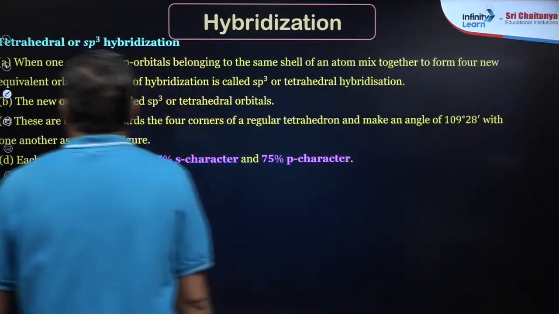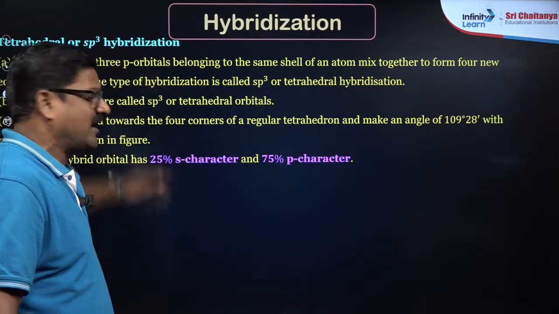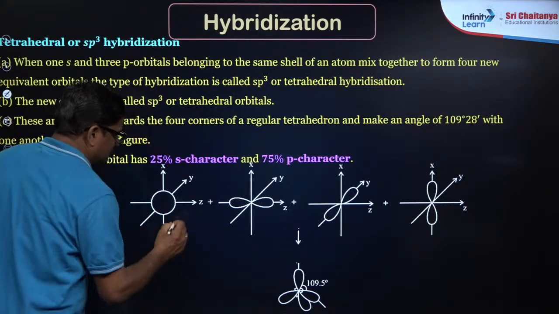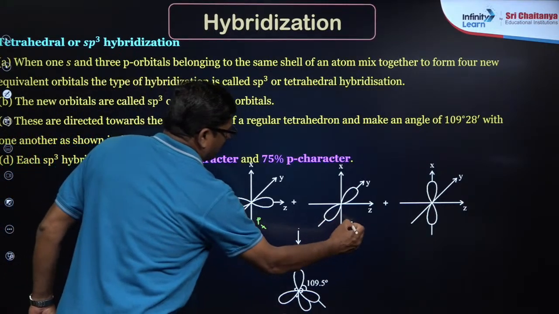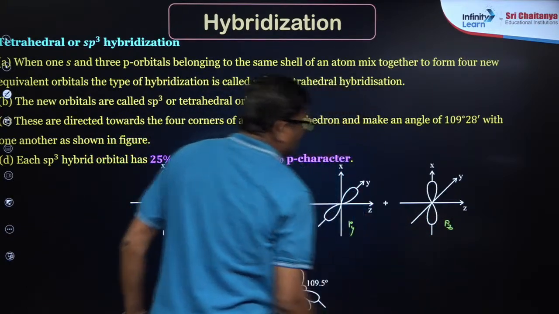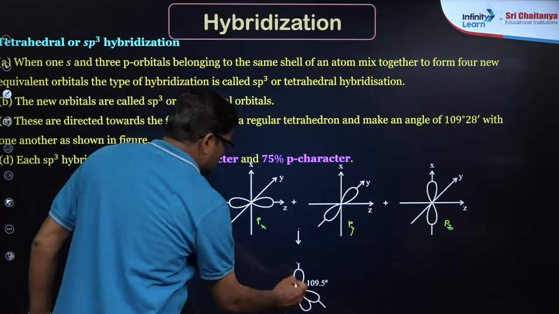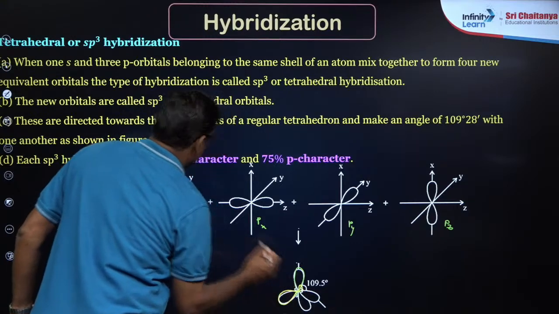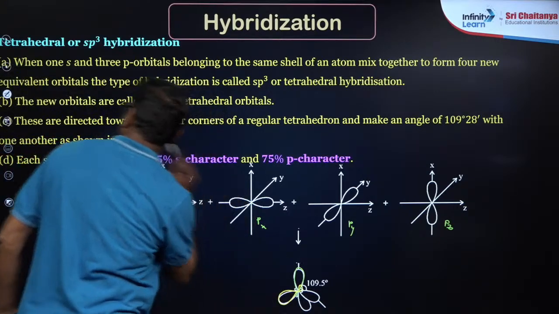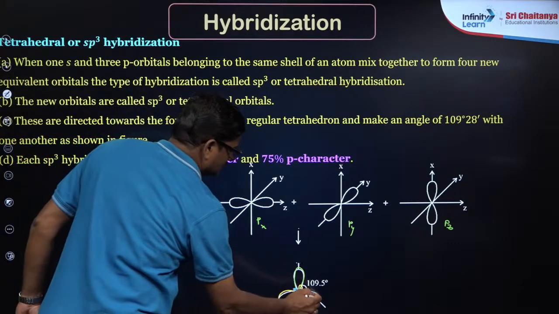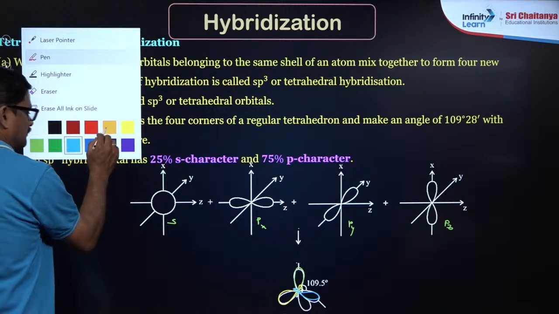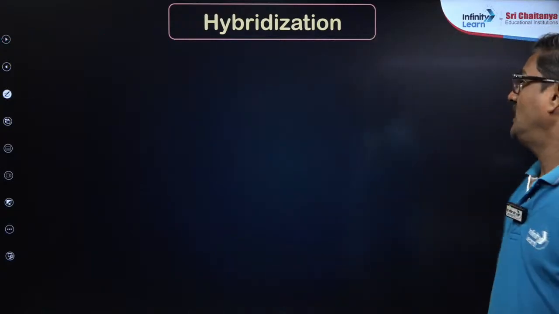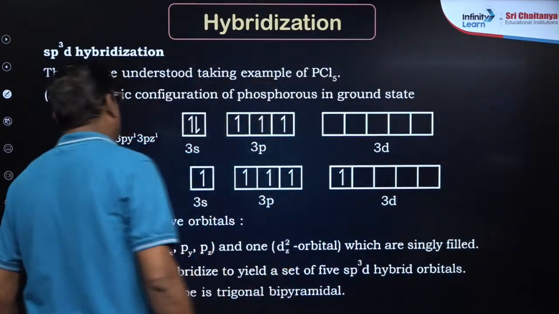Right Uday? And tetrahedral hybridization, sp3 hybridization, in that one s orbital and one px and one py and one pz, and you are going to get sp3 hybrid orbitals like one lobe and second one and third one and the fourth one, like that. It is tetrahedral hybridization, Uday.